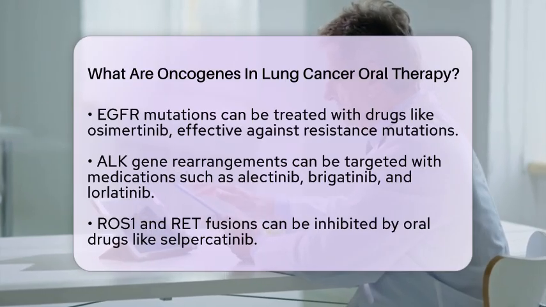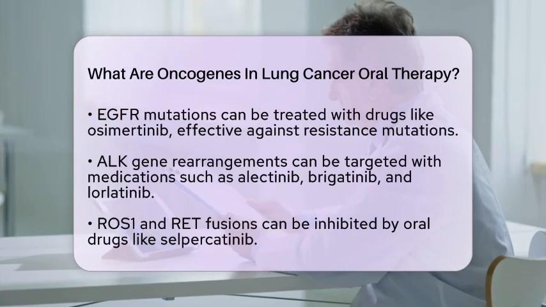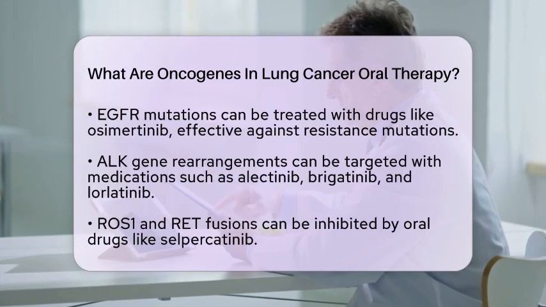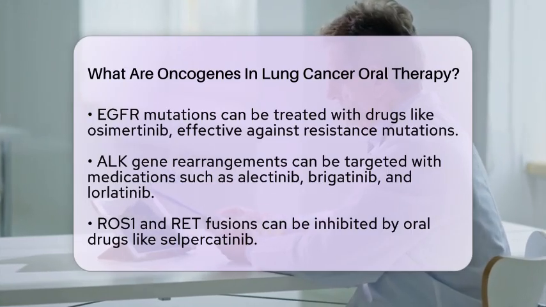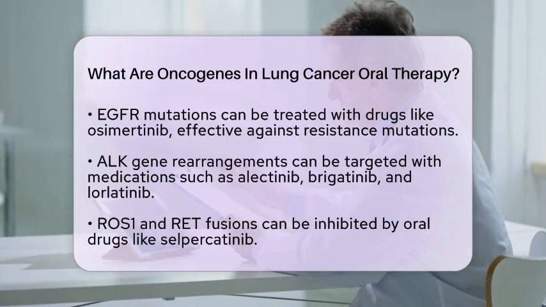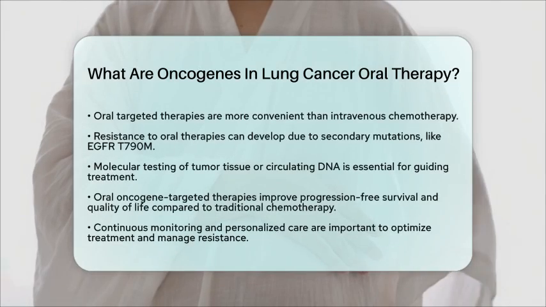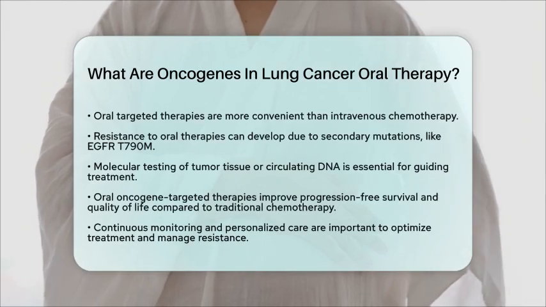However, resistance to these oral targeted therapies can develop over time due to secondary mutations in oncogenes. For example, the epidermal growth factor receptor T790M mutation can emerge. This is why molecular testing of tumor tissue or circulating tumor DNA is essential before and during treatment. It helps guide therapy choices and detect any resistance mutations.